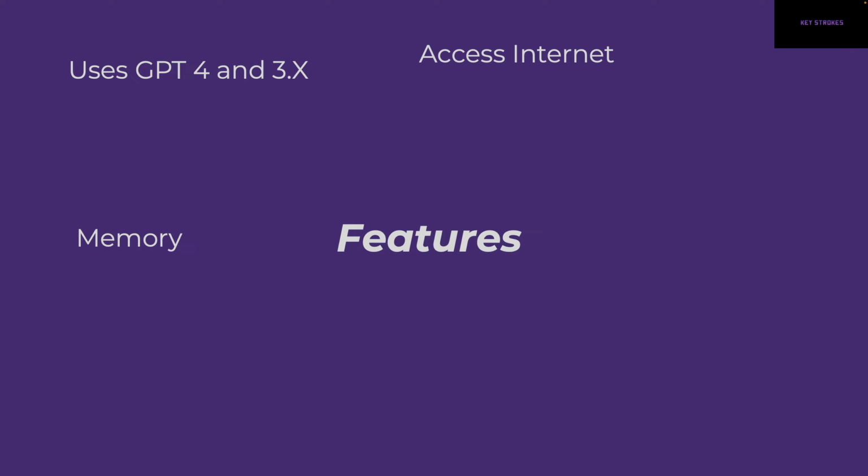AutoGPT also enables memory, where it stores everything it's been doing so far, because we all know that context size can become a problem, and the more context we pass, the pricier it gets. So memory becomes really handy here, and it writes things to files and database, and that serves as its memory.